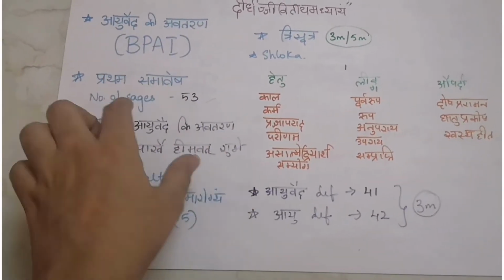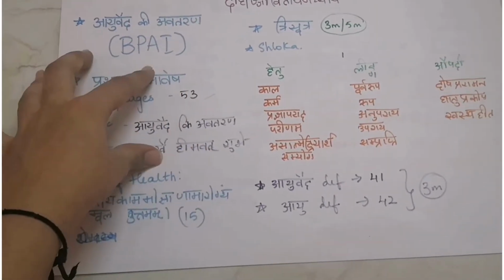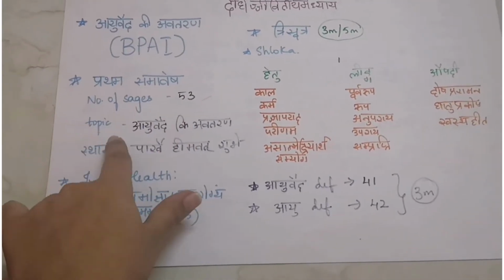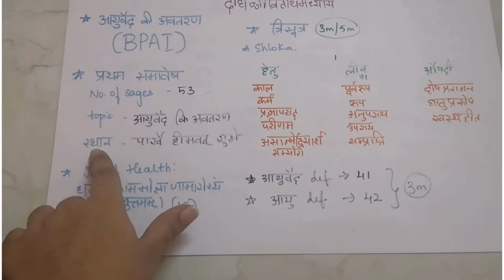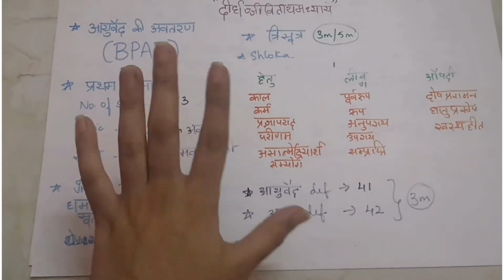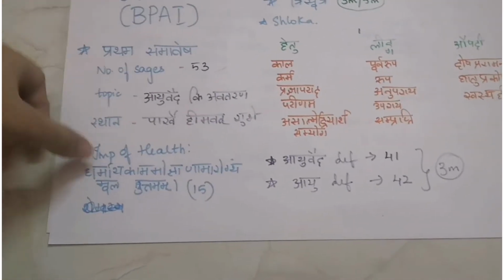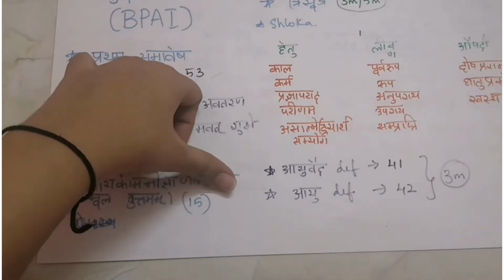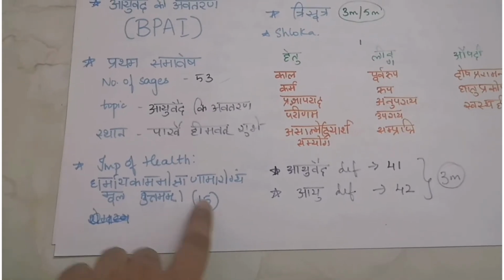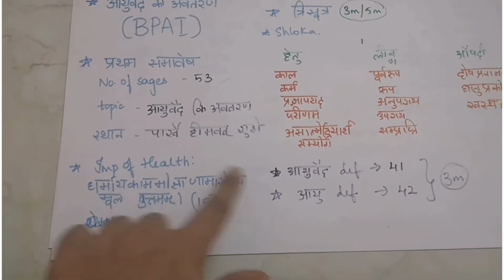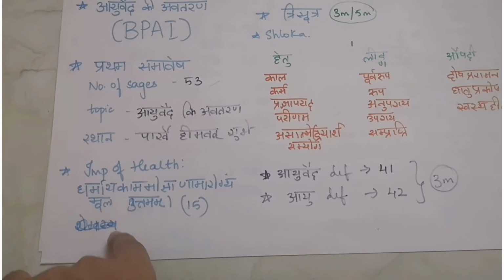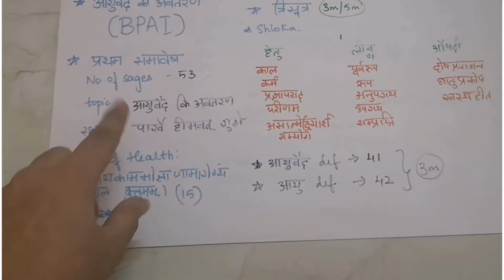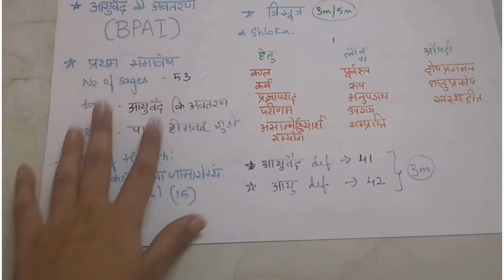Then coming to Pratama Samavesh. This is not important, but I have also mentioned it. Number of sages 53. Topic Ayurveda ki avataran. Sthana Parshva Himavat Shubhe. That's it. Not that important. Then importance of health. This also is not that important, but 3 marks they might ask. That is shloka number 15, Dharmartha Kama Mokshanam. It's a 2-line shloka. I have not written the whole line. So it's shloka number 15. It's not that important, but they might ask for 3 marks maximum.